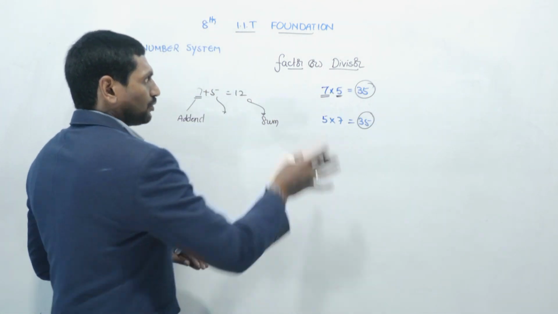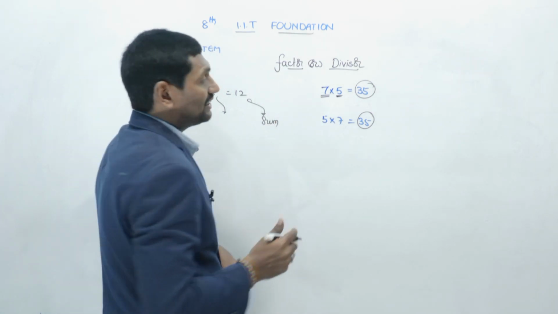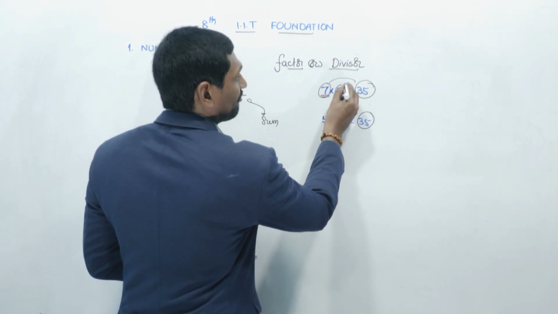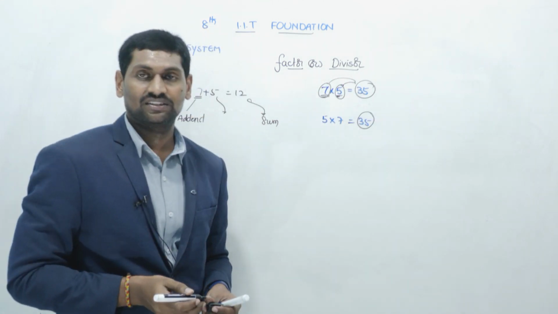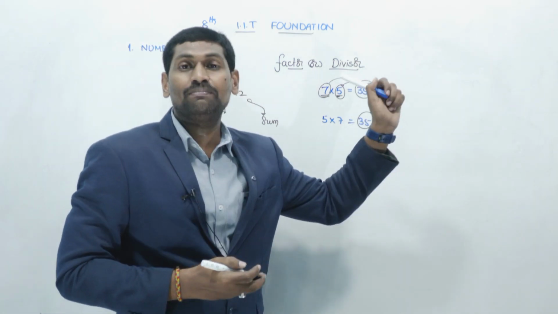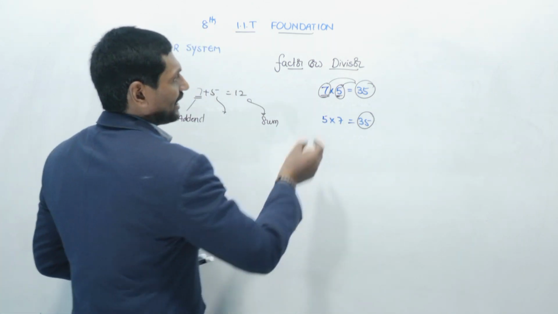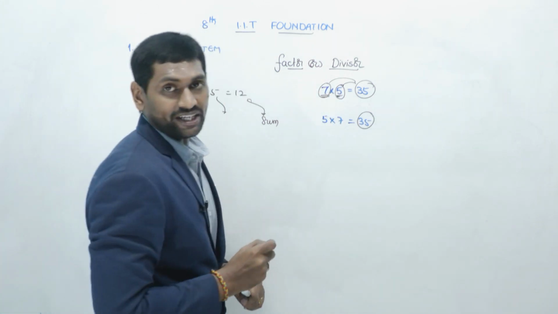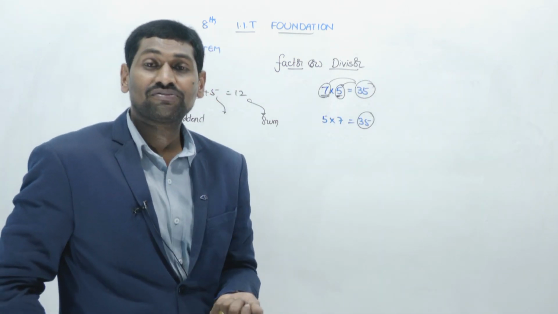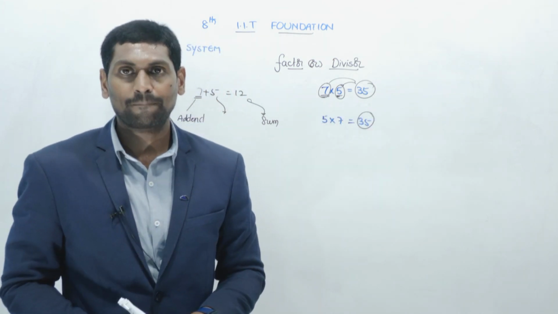Now coming to the factor here, when you multiply two numbers, these two numbers are called factors of the product, and the product will be a multiple of these two numbers. That means 7 and 5 are factors of 35, because 35 is coming in the 7 table as well as the 5 table.